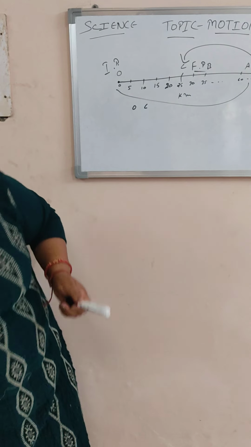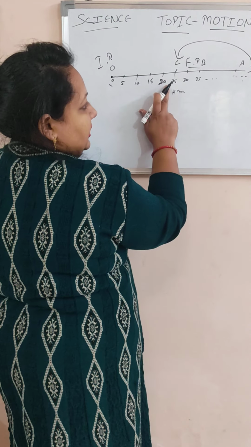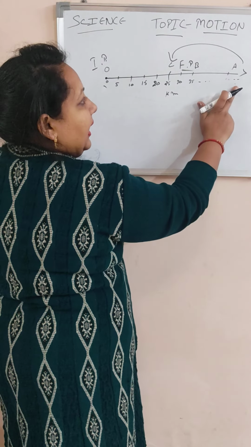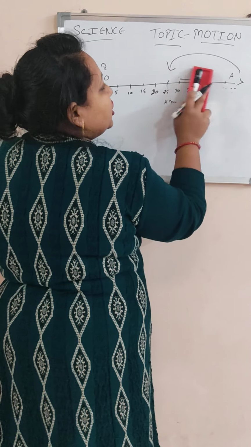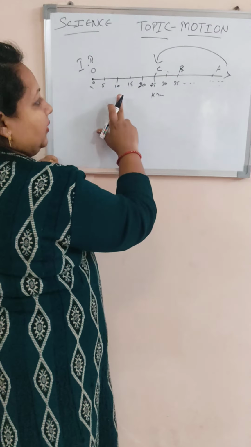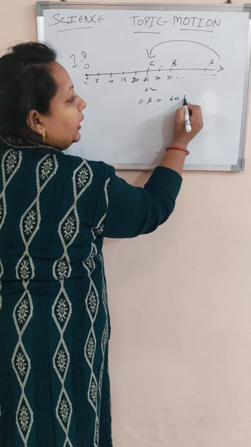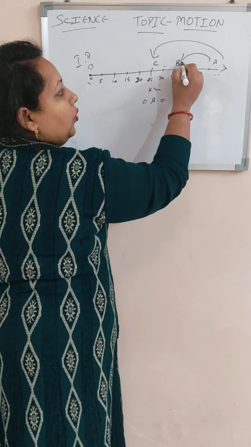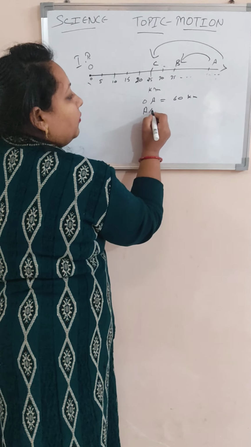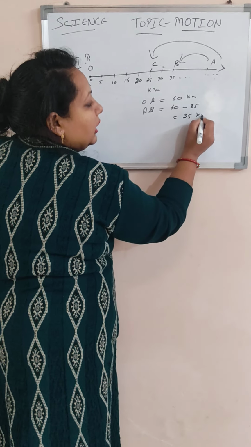Can you tell me whether the distance and the displacement of the object are the same or not? Let me discuss this with an example. This time, for a change, we will take point B. Let us consider the object moves from point O to A, which is 60 kilometers, and comes back from point A to B, which is 60 minus 35, equal to 25 kilometers.